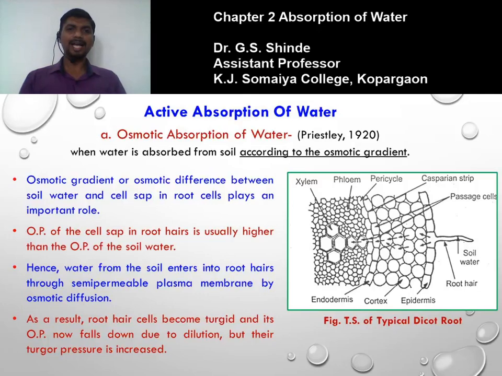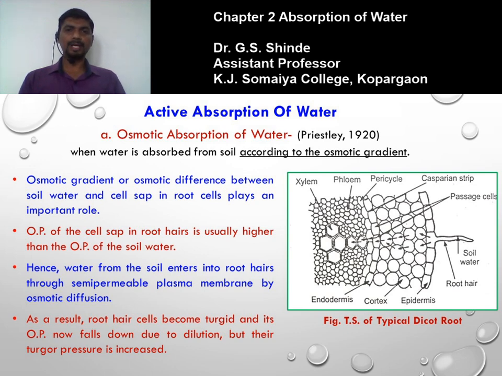The first one is the active absorption of water, which is carried out by utilizing energy in the form of ATP released by the process of respiration. Osmotic absorption of water is when water is absorbed from soil according to the osmotic gradient. The meaning of gradient is difference. I will repeat this once again. When water is absorbed from soil according to the osmotic difference, the difference in the osmotic pressure between the two solutions, the soil water and the cell sap present in the root hair, which are separated by a semi-permeable membrane.